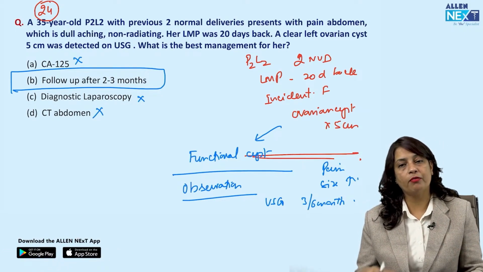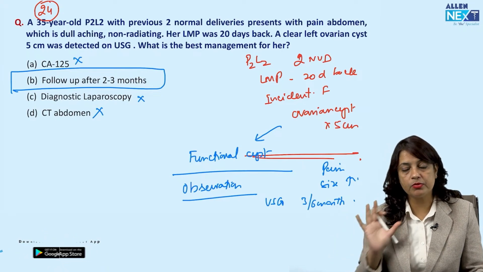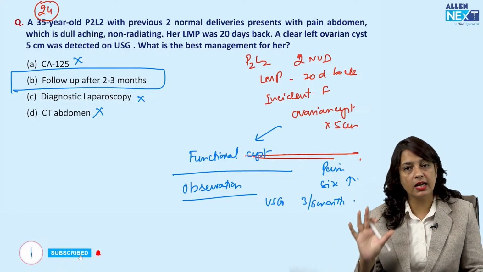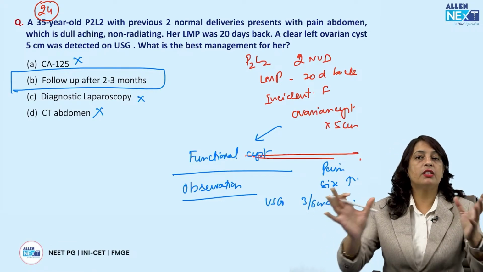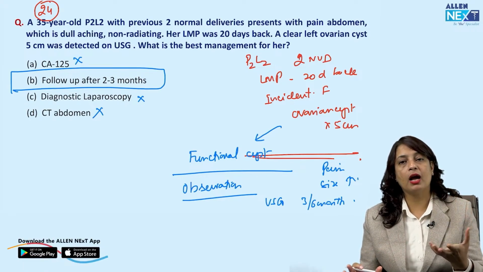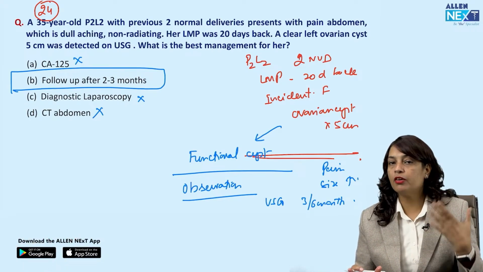Just a routine follow-up after 2 to 3 months to check for any symptoms, to check for any increase in the size of the cyst, or the cyst may disappear spontaneously, or if there is any pain, I will ask her and I will just get an ultrasound done if needed.